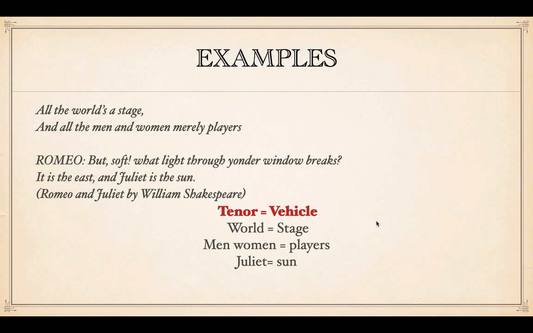In this example, the world is the subject which is compared to a stage. So world is tenor, and stage, the object whose attributes apply to the subject world, is vehicle. And the second, men and women, is tenor and players, vehicle. And in the example of Romeo, Juliet is tenor and sun is vehicle.